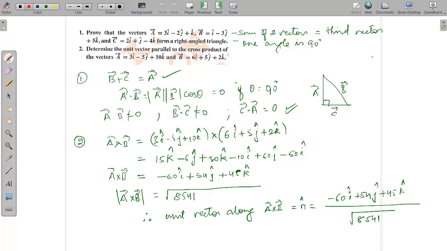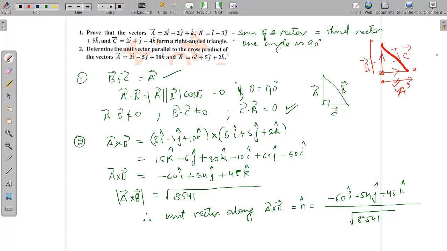Since it's a triangle, let's say there is vector 1, vector 2, and vector 3. So this vector is equal to this plus this. It is like you are going from here to here, then from here to here. Overall what you have done is you have gone from here to here. So this is vector A equal to vector B plus vector C in this case.